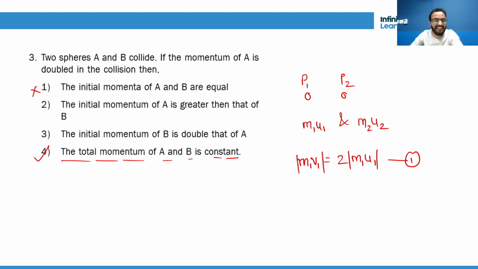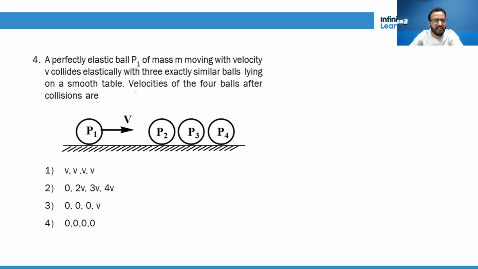So simple question, I thought it's a good question. Anyways, a perfectly elastic collision. I told you that the velocities are exchanged when masses are equal. That means when two identical balls collide, suppose one is moving with v and the other is at rest. So what will happen after collision? This will move with v and this will become at rest.